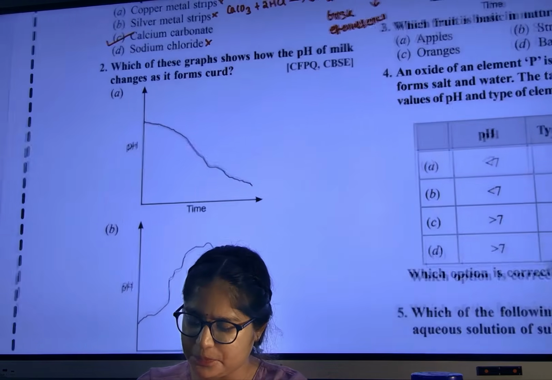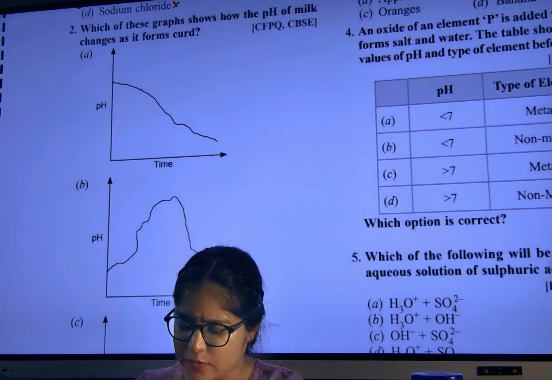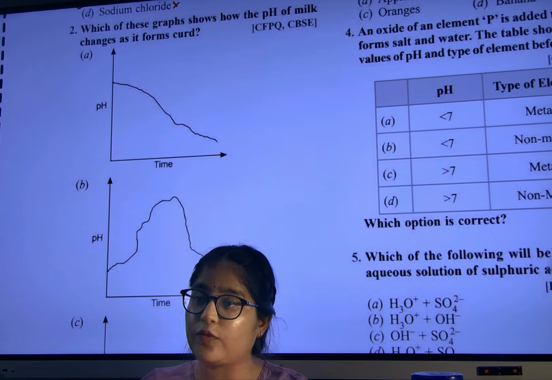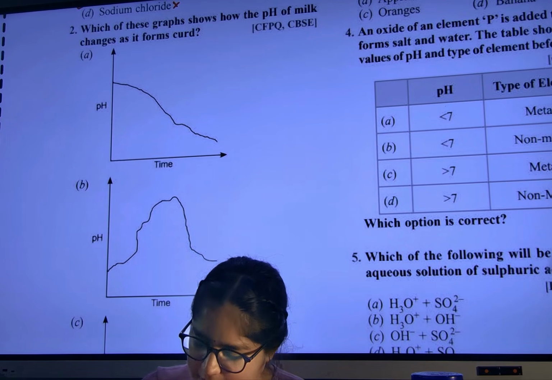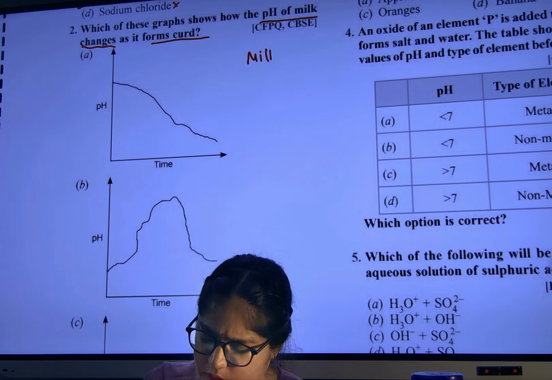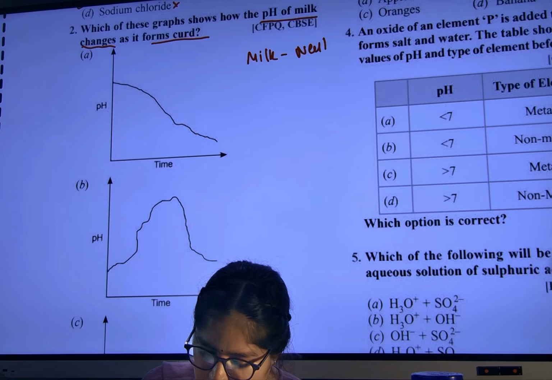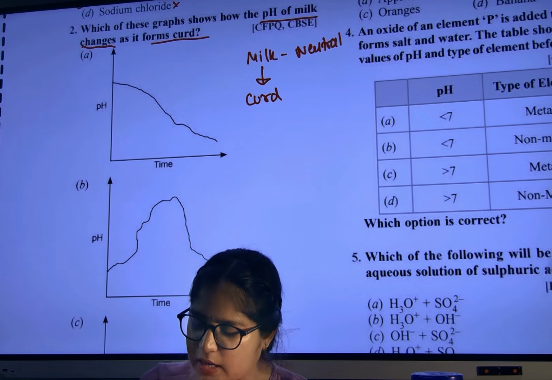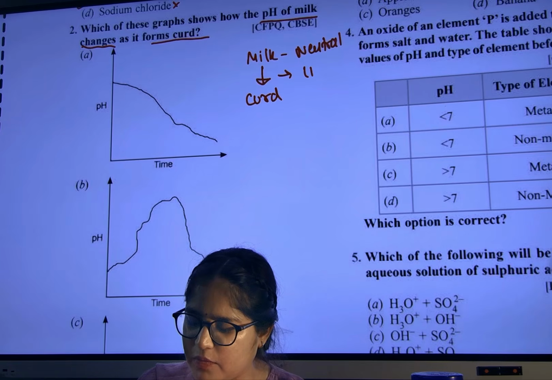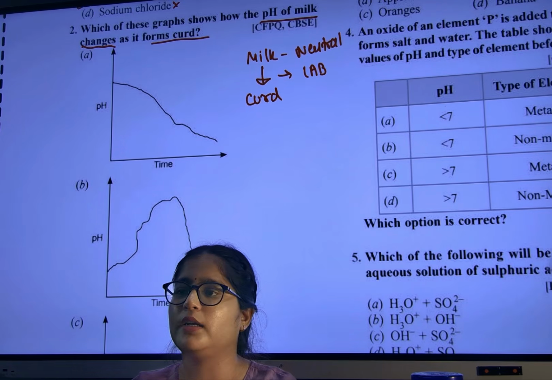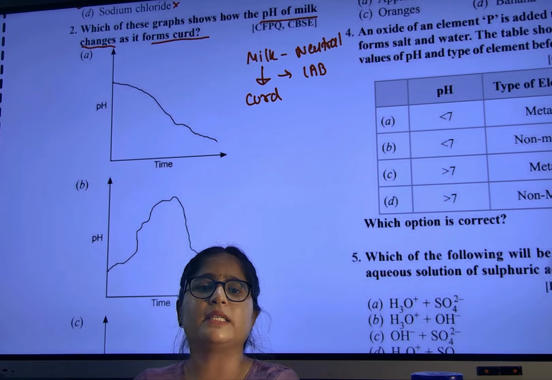Question number 2. Which of these graphs shows how the pH of milk changes as it forms curd? Milk is neutral. When I convert milk into curd, we do it with the help of a bacteria known as lactobacillus bacteria.